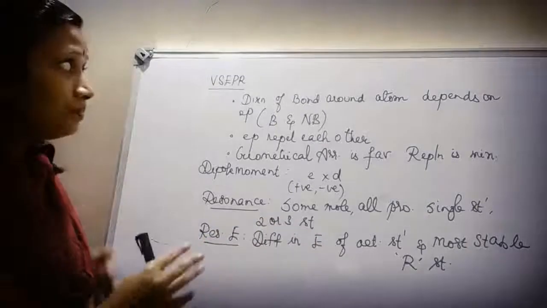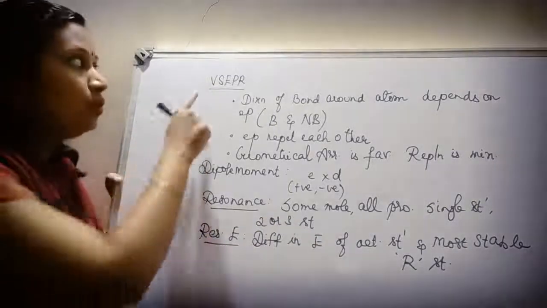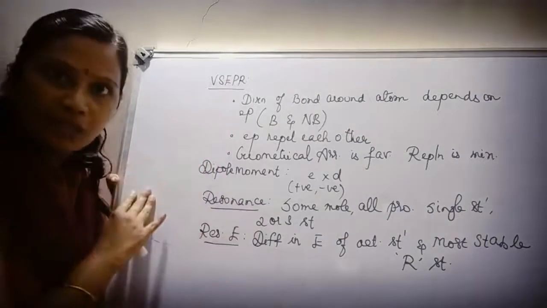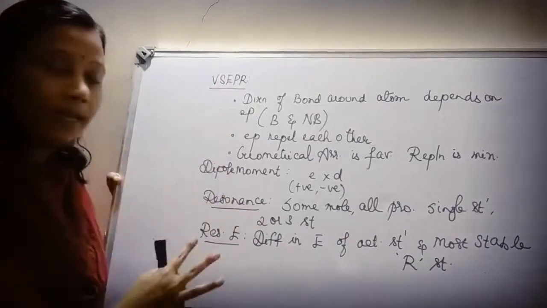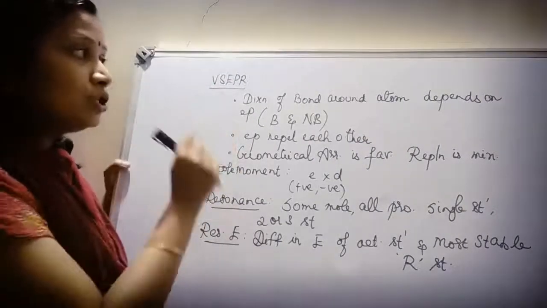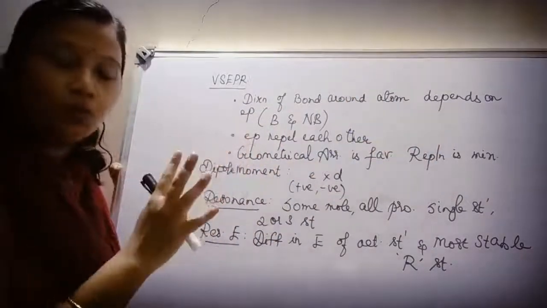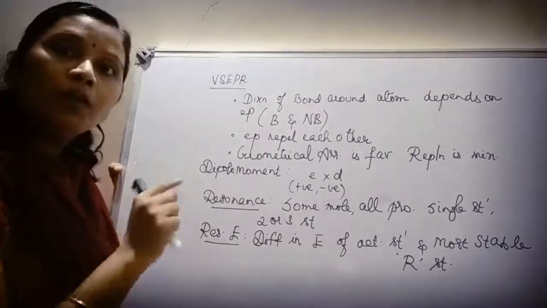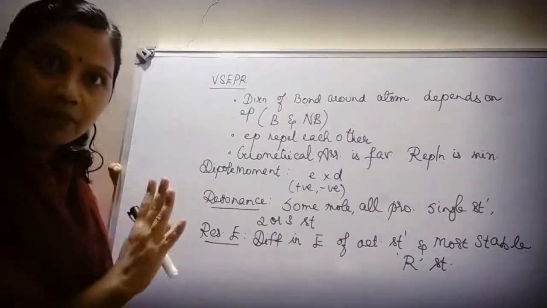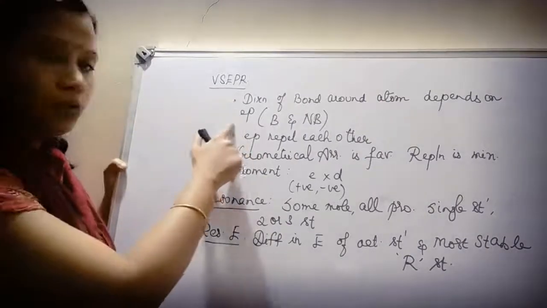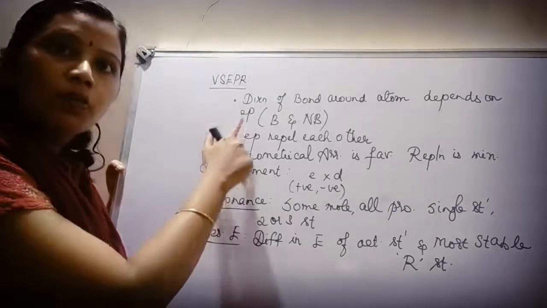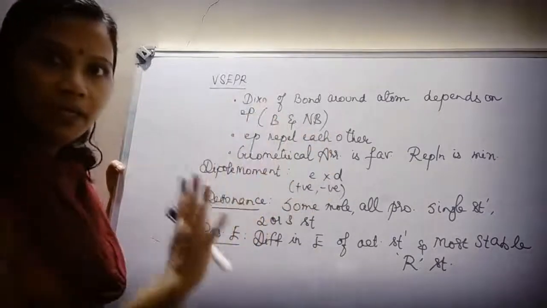Yes, children, moving to VSEPR theory, we know what is valence shell electron pair repulsion theory. Already we have done. This is a recap. See, the direction of bond around an atom depends on the electron pairs. So, I have my central atom. What is the direction of bond around that central atom? It depends upon the electron pair. Electron pair includes both bonding electron pairs as well as non-bonding electron pairs.